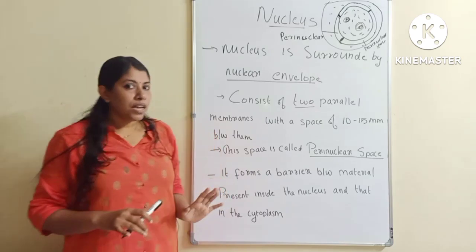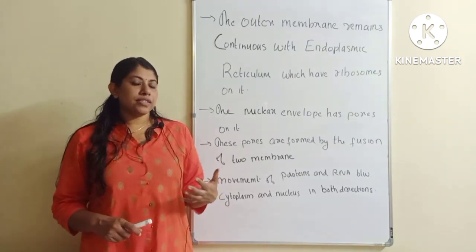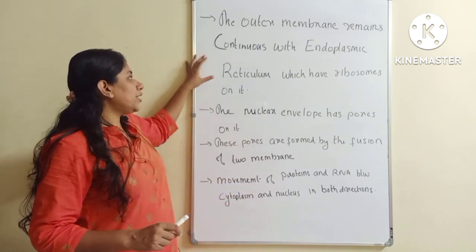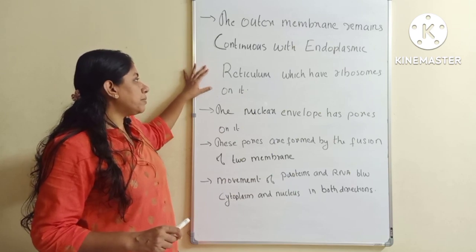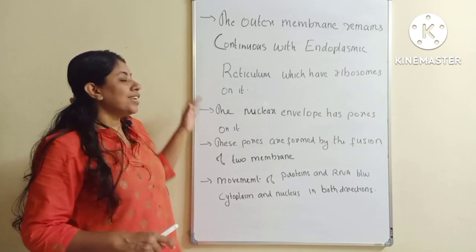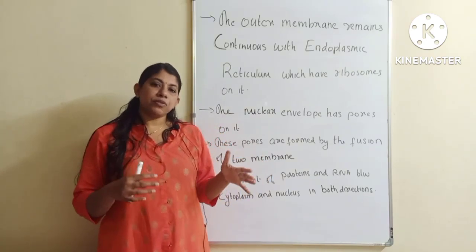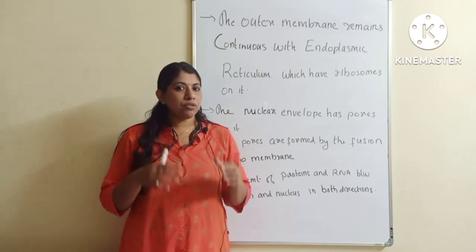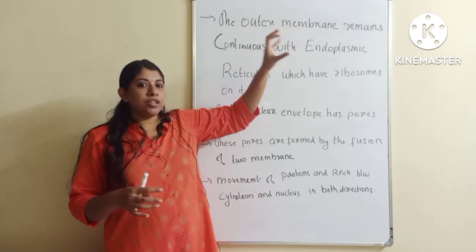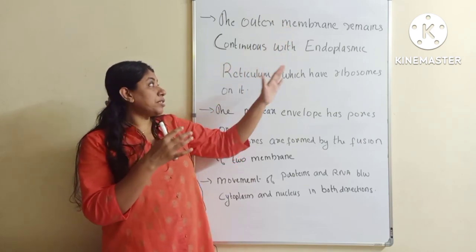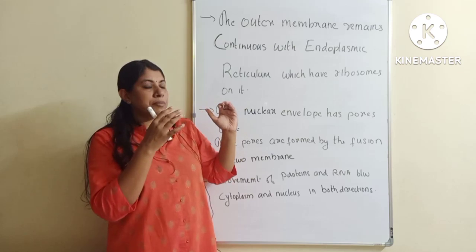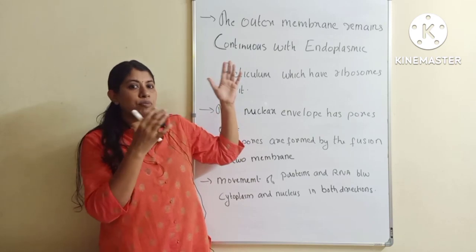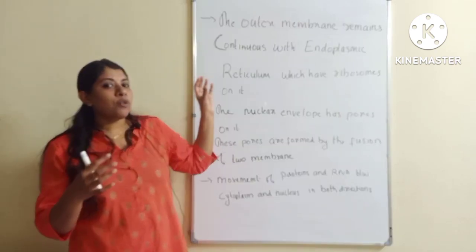I hope things are clear. We have already discussed that the nuclear envelope has two membranes. The outer membrane remains continuous with another organelle called the endoplasmic reticulum, which has ribosomes on it. This endoplasmic reticulum as well as the ribosomes are different cell organelles which we will study in detail in the coming classes. For the time being, understand that the endoplasmic reticulum forms an attachment to the outer envelope of the nucleus. That is, it is continuous with the outer membrane of the nucleus.